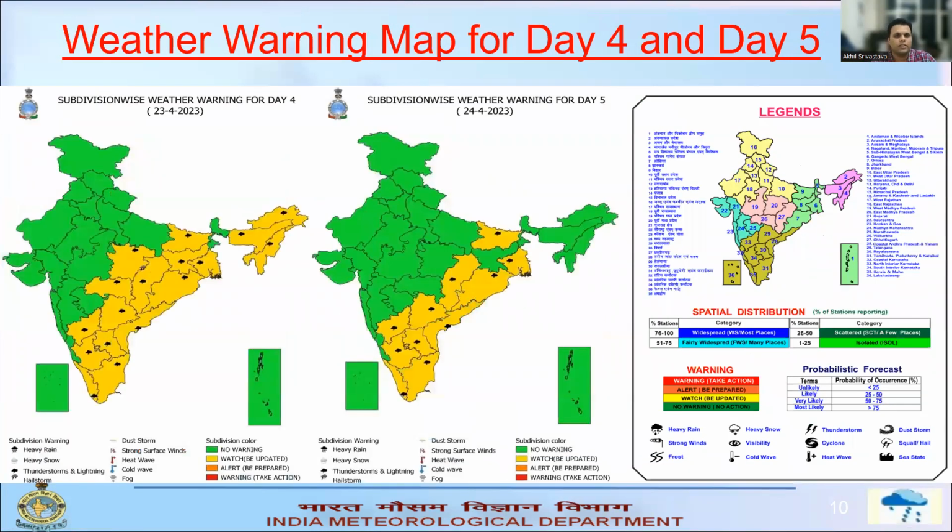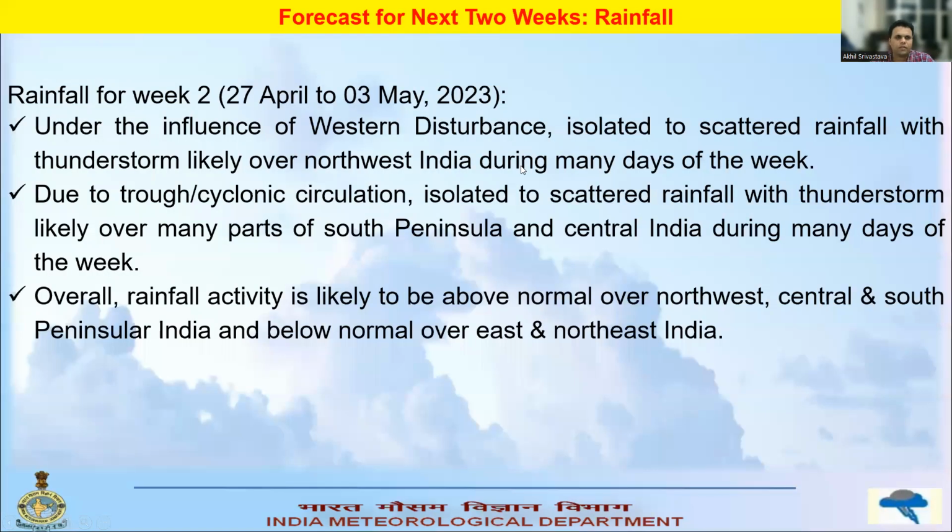For the subsequent 2 days, that is for 23rd and 24th of April, the warnings are presented over here. Mostly the warnings are related to thunderstorm, which is likely over northeastern and southern parts of the country on day 3, and northeastern parts of the country on day 4, and over eastern and adjoining south peninsular Indian parts of the country on 24th of April.